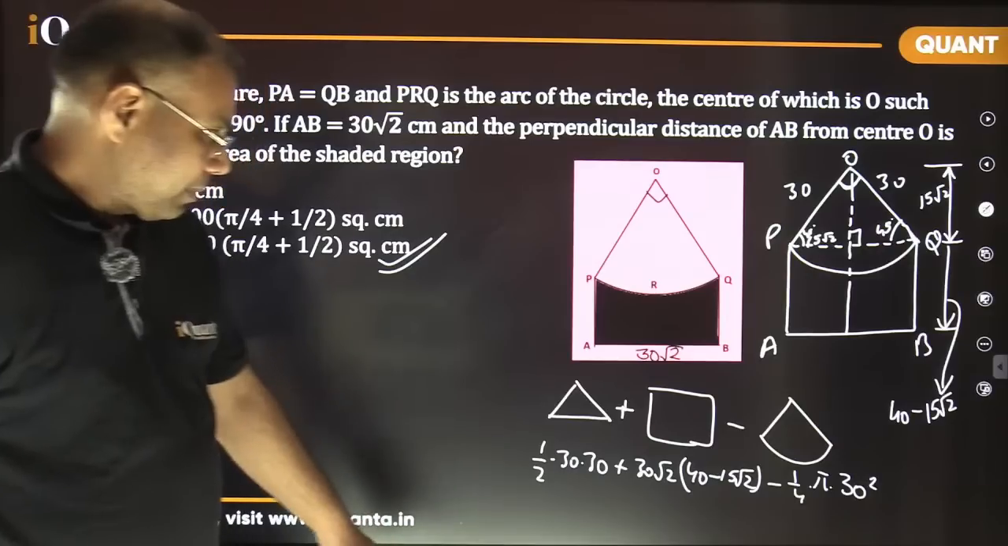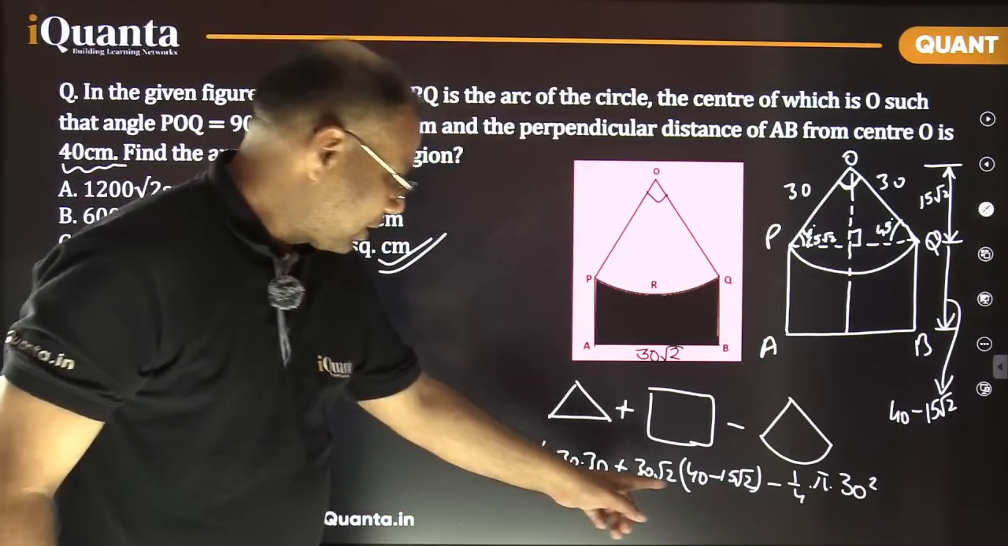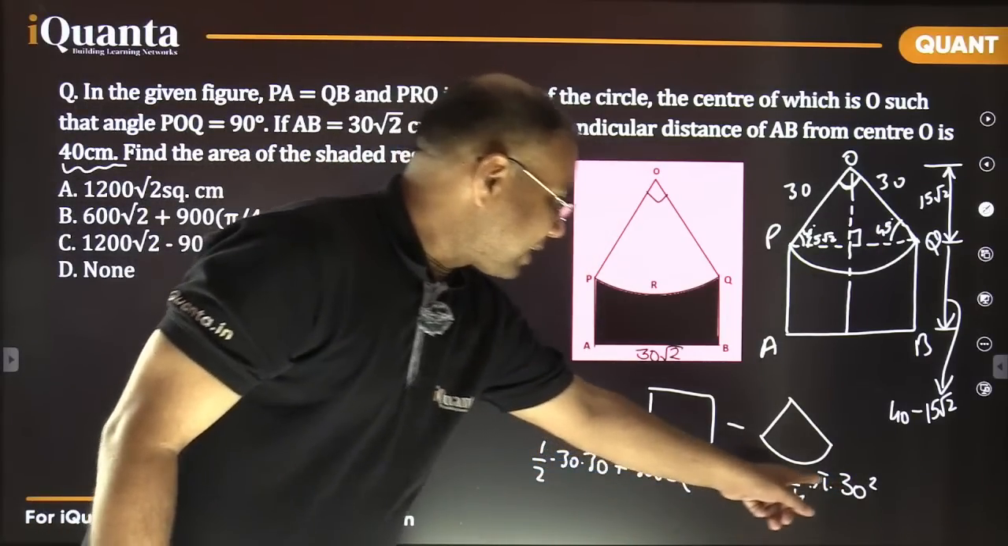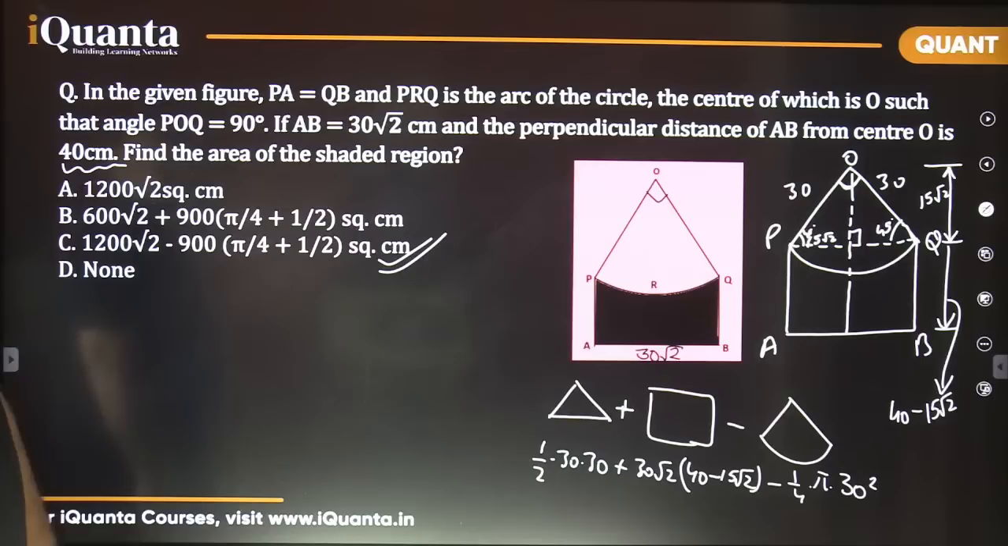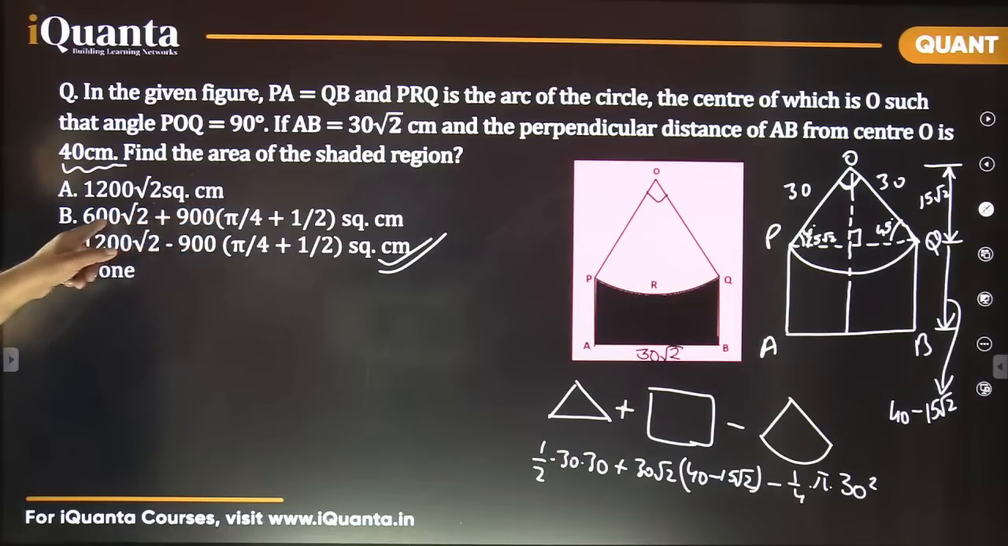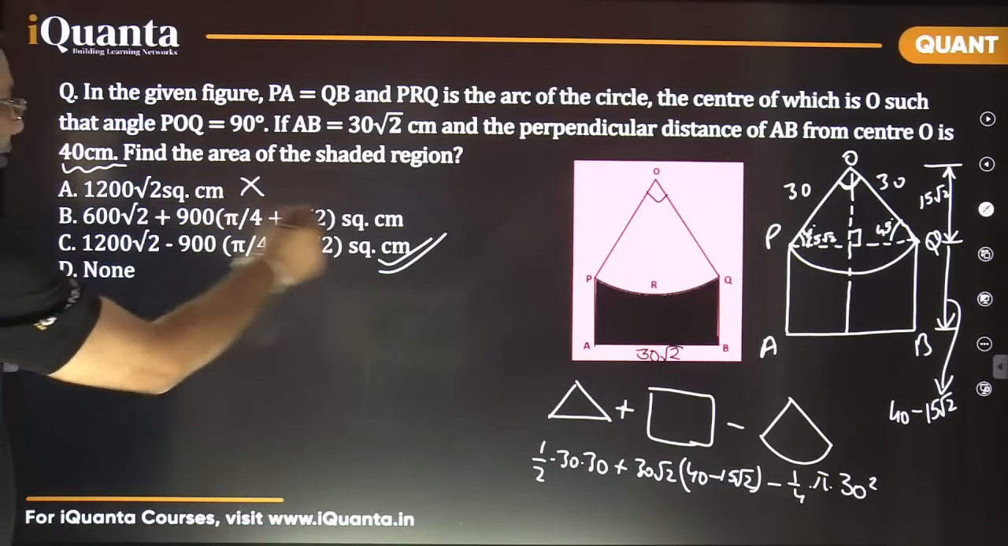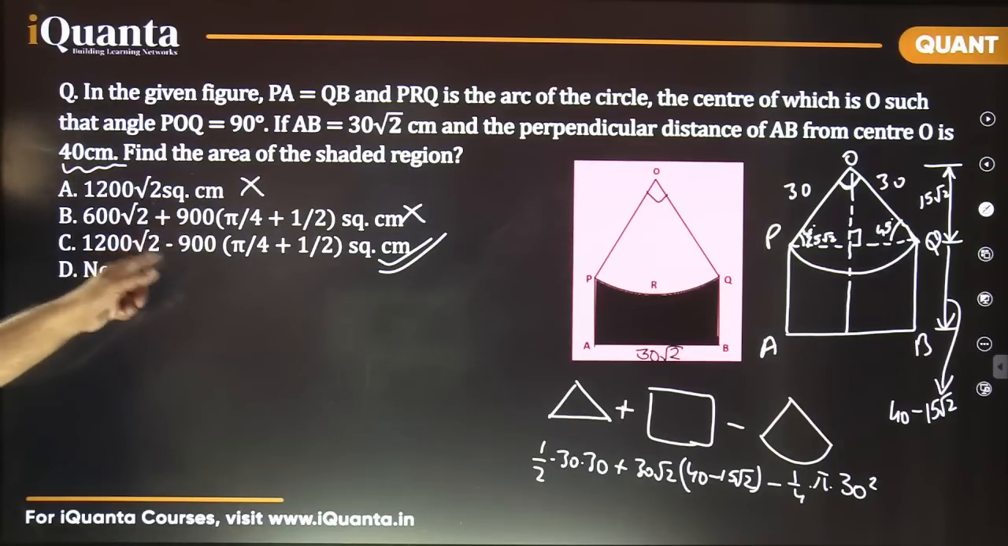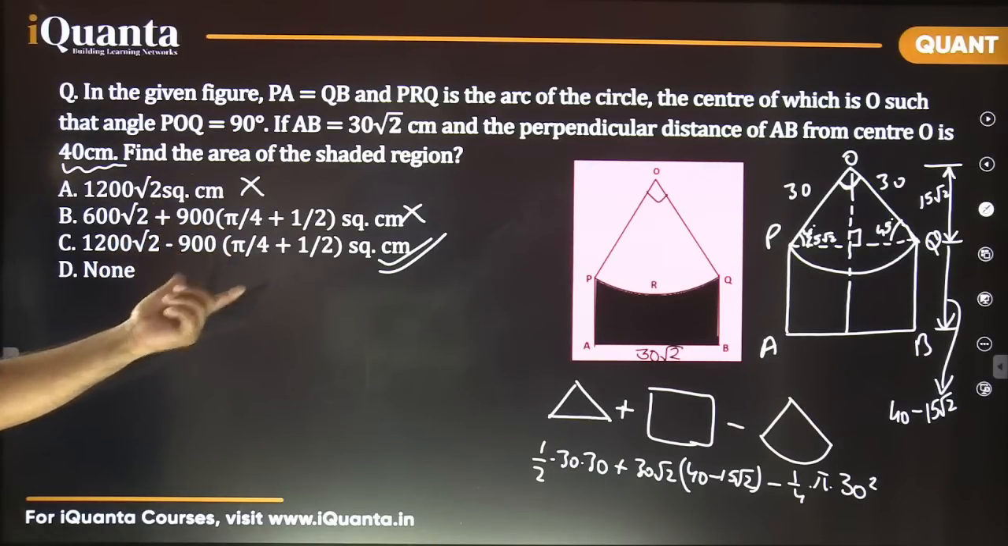See, there's only one pi term, that is 900 by 4 pi with the negative sign, right? Among the options, option B doesn't satisfy that, it can't be the answer. Option A doesn't satisfy that, it can't be the answer. Option C has that, minus 900 pi by 4, right? So this is a possible one.